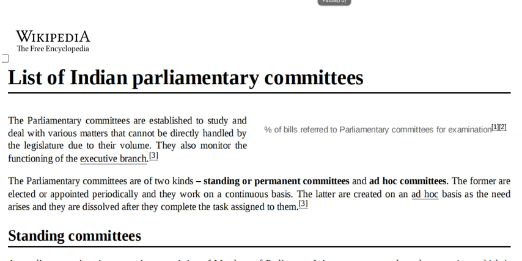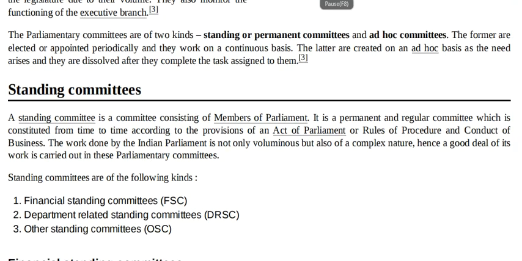In this video, we will try to understand the Indian parliamentary committee system. There are two types of Indian parliamentary committee: one is standing committee and the other is ad hoc committee. What is a standing committee and what is an ad hoc committee, we will try to understand. Standing committee is a permanent body.